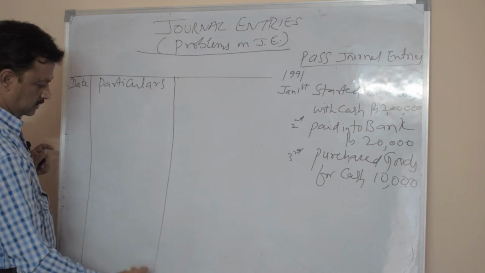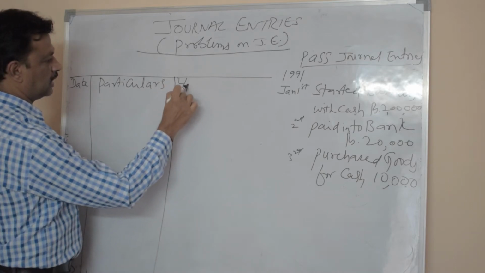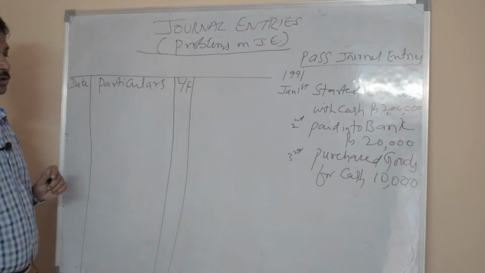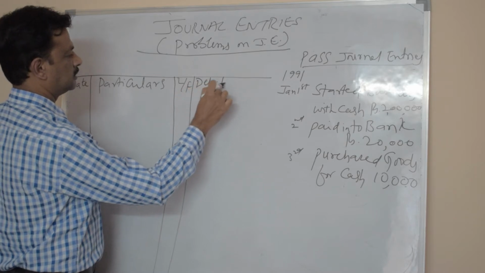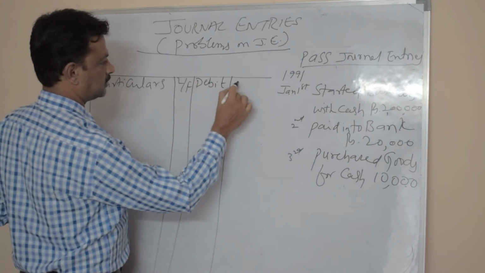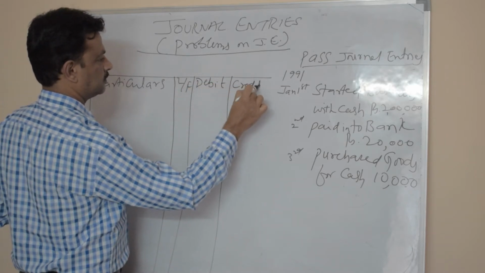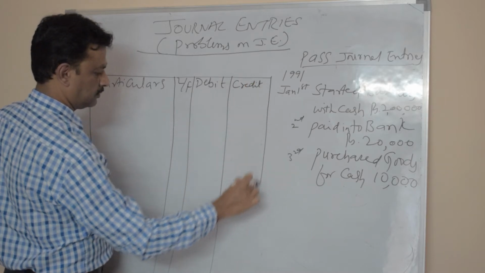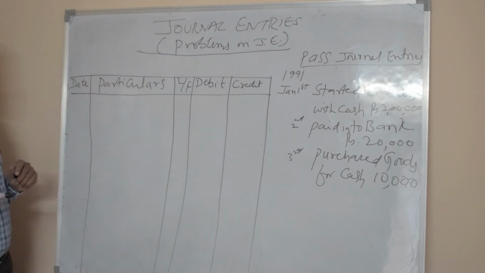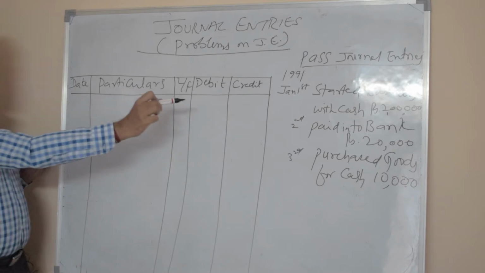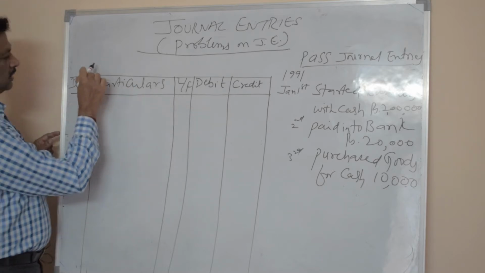This is particulars, and this is LF, ledger folio. Fourth is debit. Fifth one is credit. So there are 5 columns of the journal book.